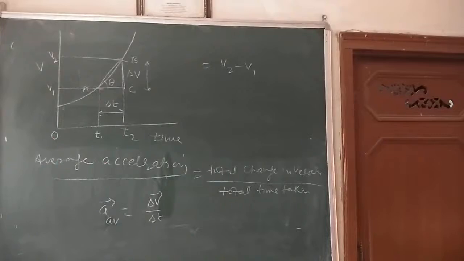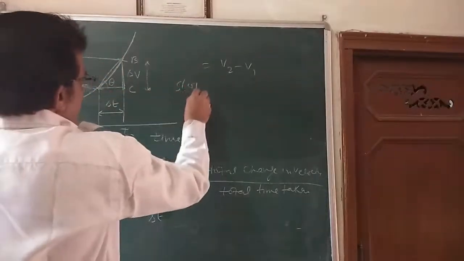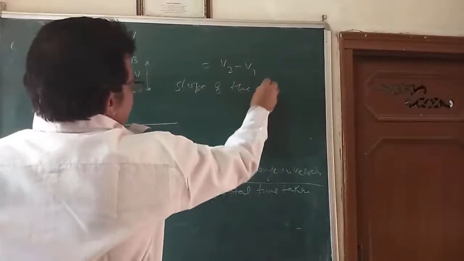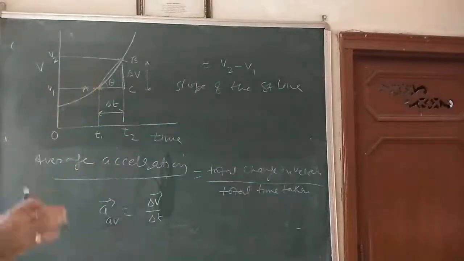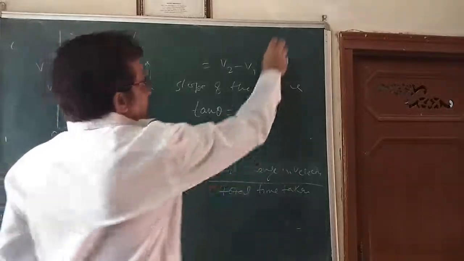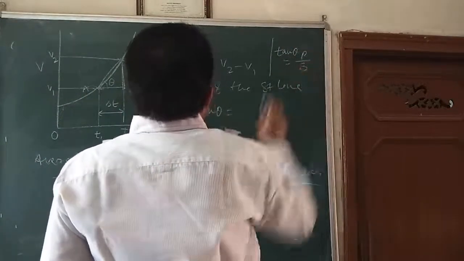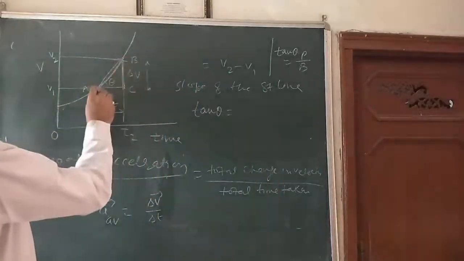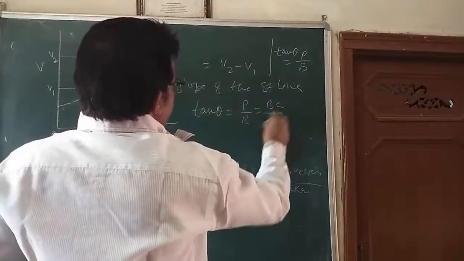So what can we find out here? With the help of this triangle, the slope of the straight line AB, I can write here one trigonometrical relation. We know tangent of theta. If you don't know that, you can write here: what is tangent theta? Perpendicular upon base. Here is the perpendicular and this is the base. Perpendicular upon base, that is BC upon AC.